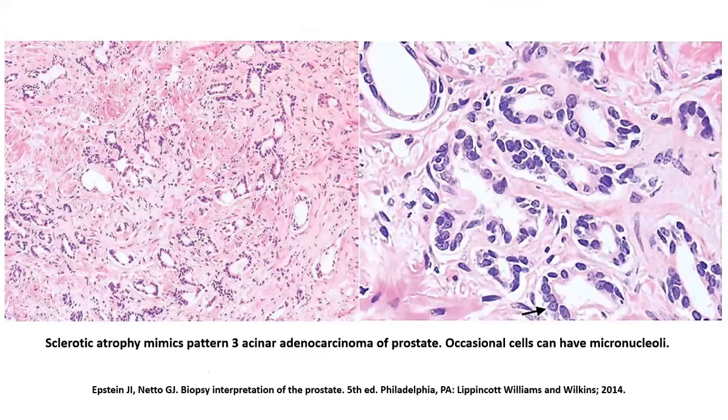Sclerotic atrophy, as I've said, especially on a needle biopsy, might create an issue because you can have an atrophic pattern prostatic acinar carcinoma, which could be an important differential diagnostic mimic. And sometimes in a sclerotic atrophy, you might also see that a few of these glands have a bit of micronucleoli, which can further increase the diagnostic confusion.